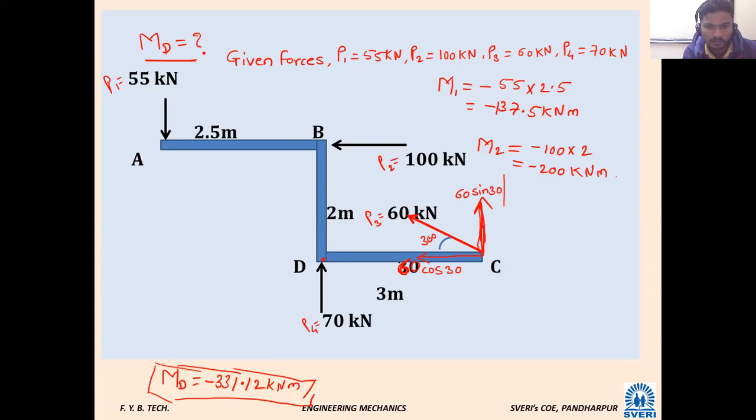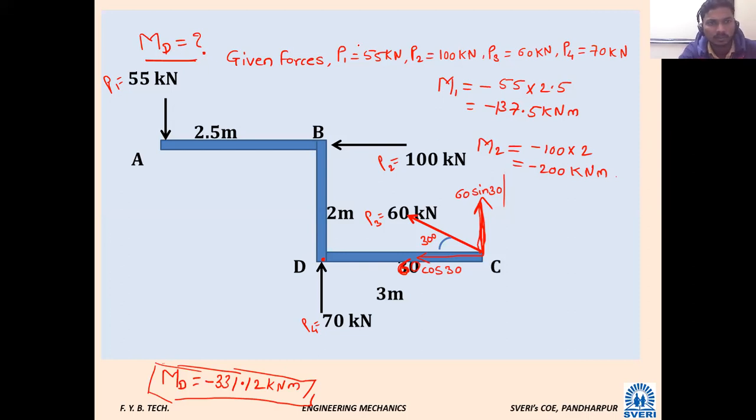The X component, 60 cos 30. At this position there will be a rotational effect only due to the vertical force. The effect due to the X component will be 0.